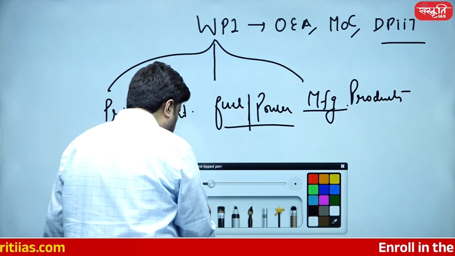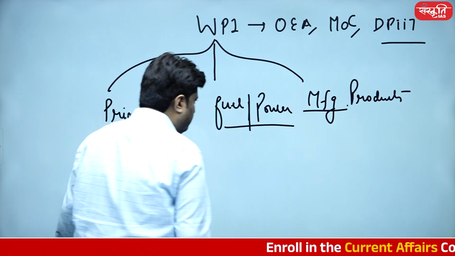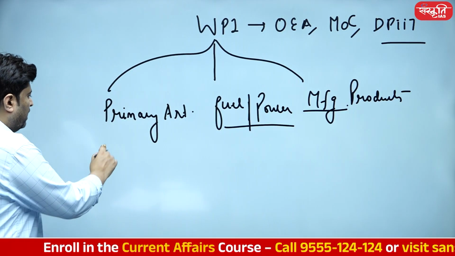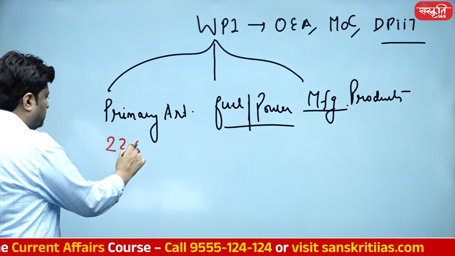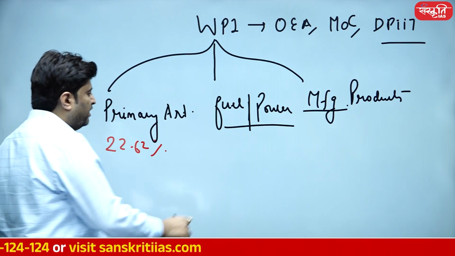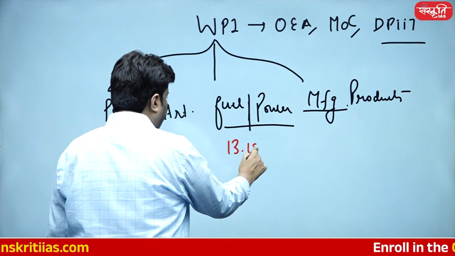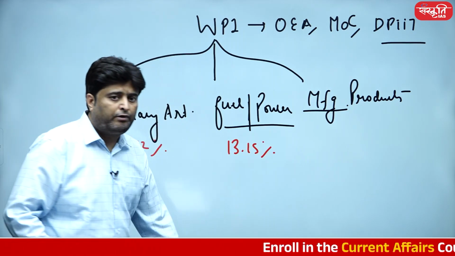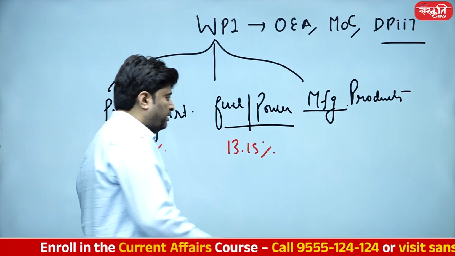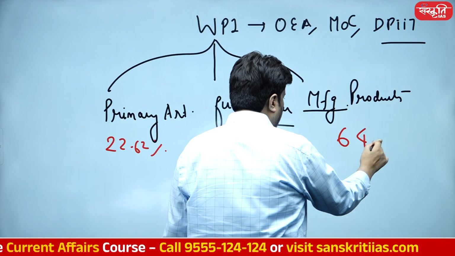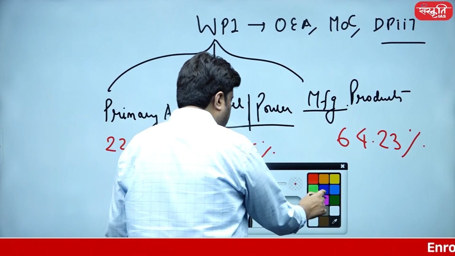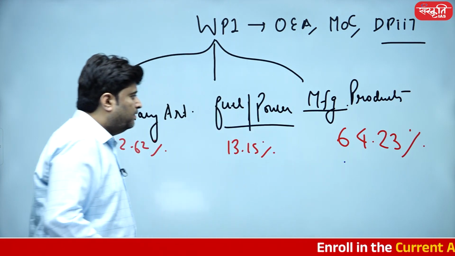And when it comes down to the weightage, weightage numbers are very important. You should remember these weightages. I guess you are aware of it. Primary articles have a weightage of around 22.62%. Fuel and power have a weightage of around 13.15%, and manufactured products have a weightage of around 64.23%. So manufactured products have a massive difference.